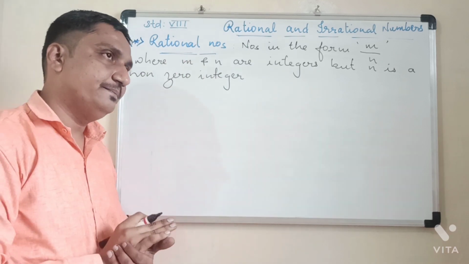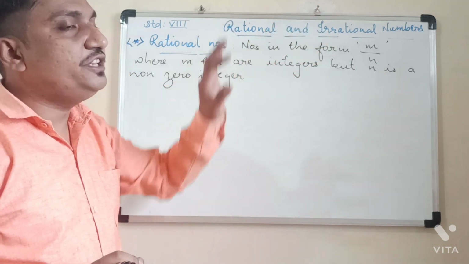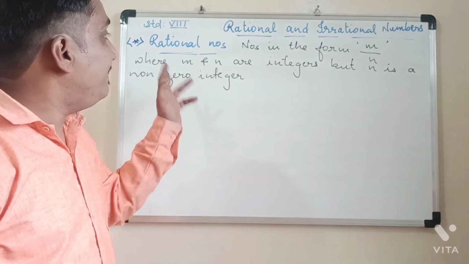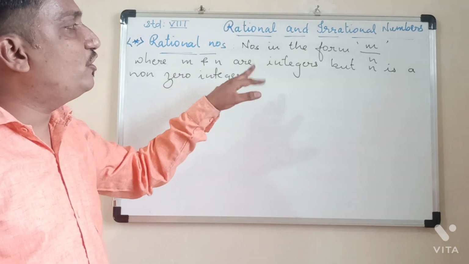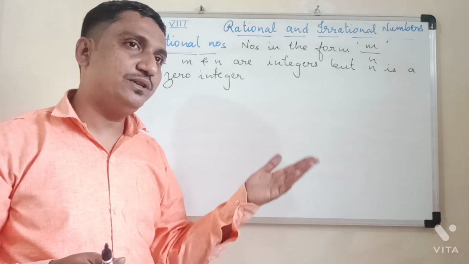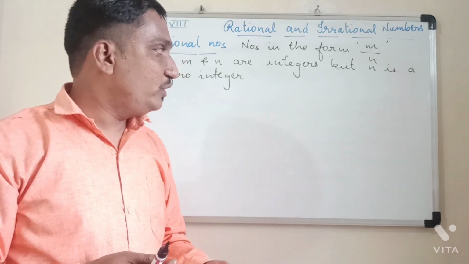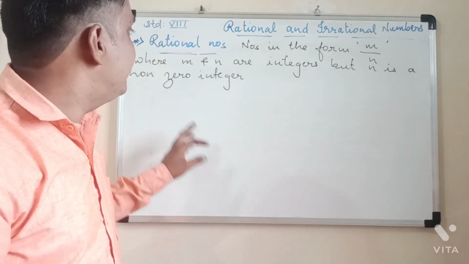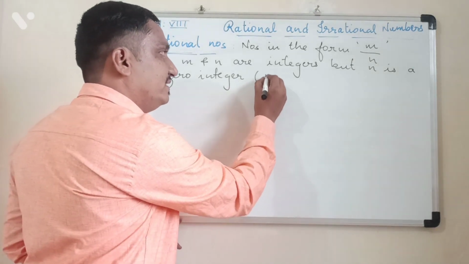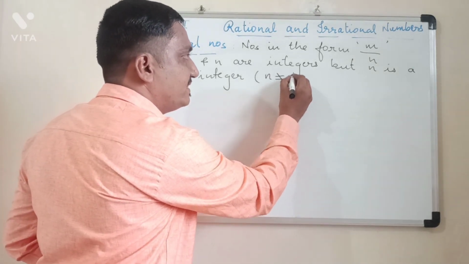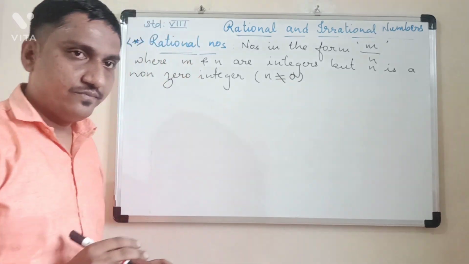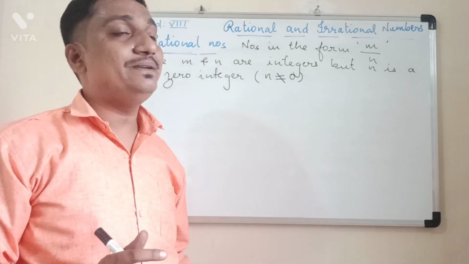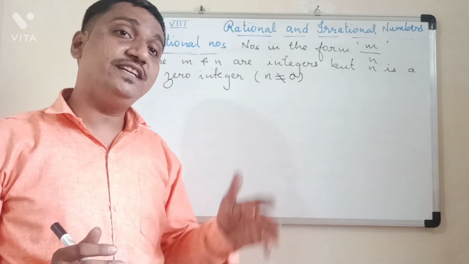In 7th standard you have studied numbers in the form m upon n, that means numbers in numerator and denominator form, where m and n, both numerator and denominator, are integers. So you know integers means negative numbers, positive numbers, and 0. But only one condition they have given, that n, the denominator, is a non-zero integer, that means it is not equal to 0. So numerator can be a negative number, no problem. It can be a positive number, no problem. It can also be 0, because 0 is also an integer.